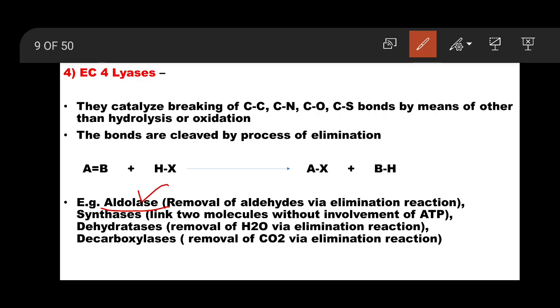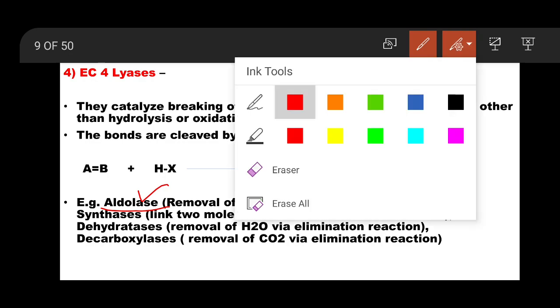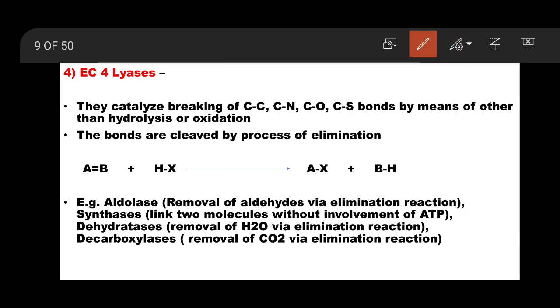You also have studied aldolases in your 12th standard, in photosynthesis and respiration reactions. So the removal of aldehydes via elimination reaction.